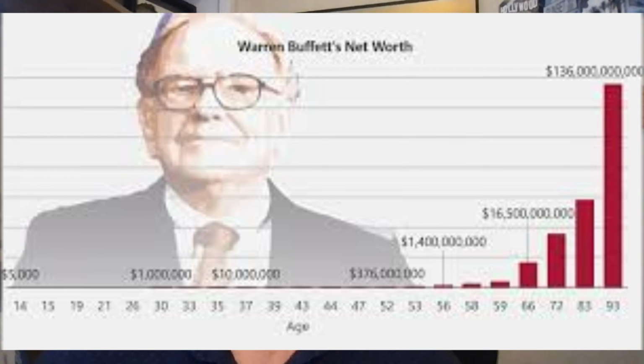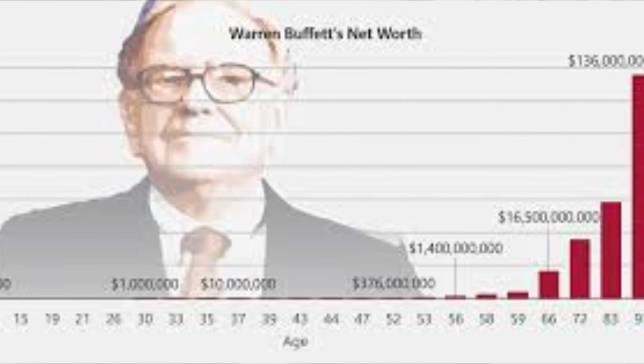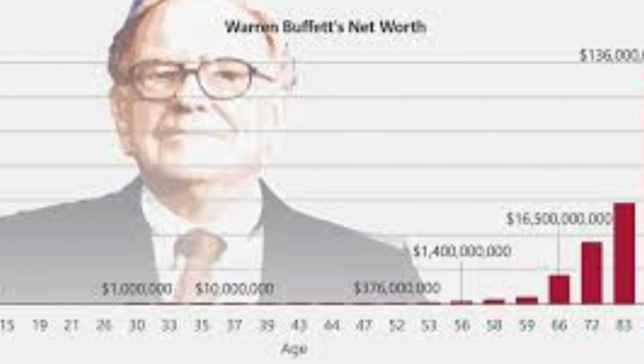5,500,000% return since he took over Berkshire Hathaway in May of 1965. He is widely considered the greatest investor in the history of the world. But how do we compute what the average yearly return is on this 5,500,000% return over the last 60 years? Well, we can use something called the compound annual growth rate formula.